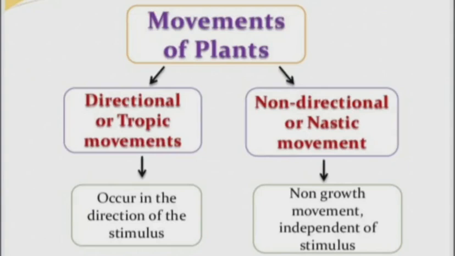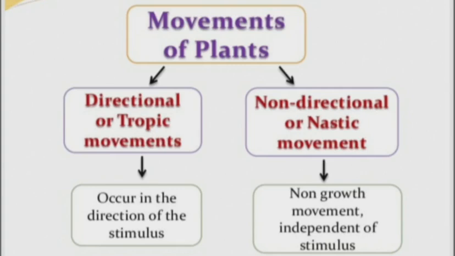Movements of plants. Movements are of two types, tropic movement and nastic movement. What is the difference between tropic and nastic movement? Tropic movement is a directional movement, meaning the movement takes place in a particular direction of the stimulus. Like sunlight: towards the sunlight, the plant is going to grow. So that is tropic movement. It may be towards the soil, towards the water. So these all come under directional movements.